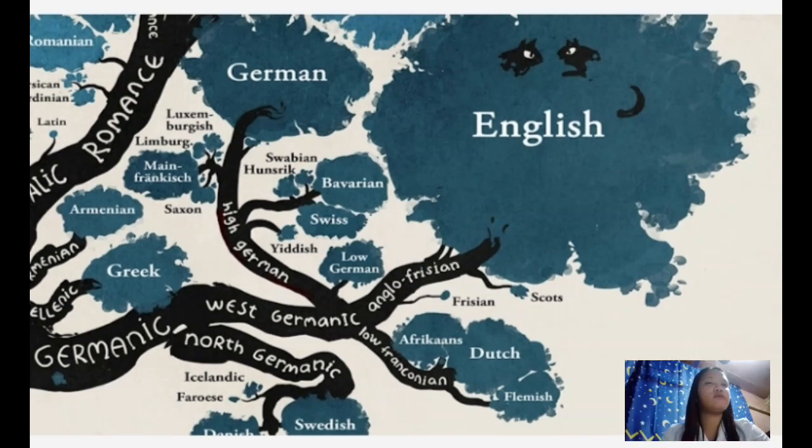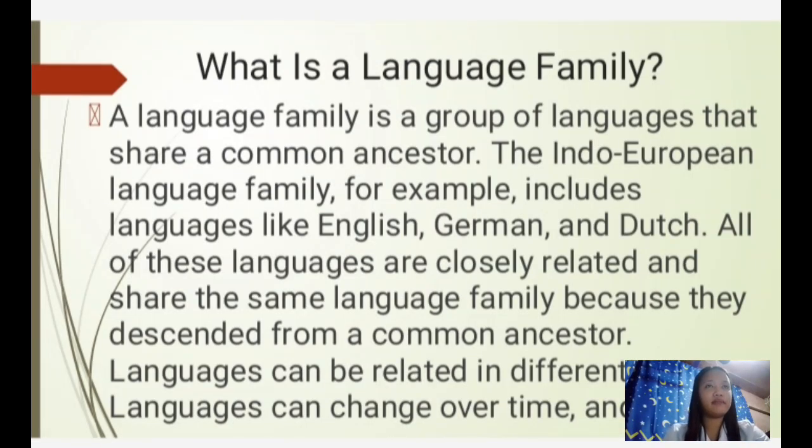Let's proceed to what is a language family. A language family is a group of languages sharing a common ancestor. It uses the Indo-European language family as an example, noting that languages like English, German, and Dutch belong to it because they descended from a shared ancestor.